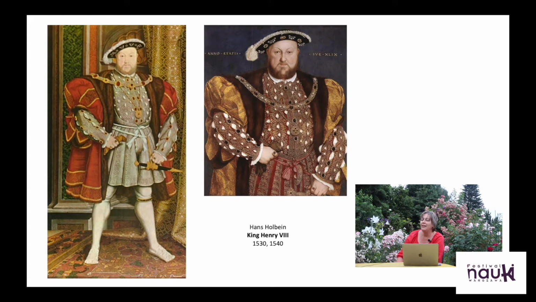Another person coming from the German-speaking countries, he came to the court of Henry VIII, and he painted many people from the court, including the king himself. And as you can see, here we have two examples, because Holbein painted the king several times, sometimes the full figure, sometimes half portraits, but these are very human portraits.